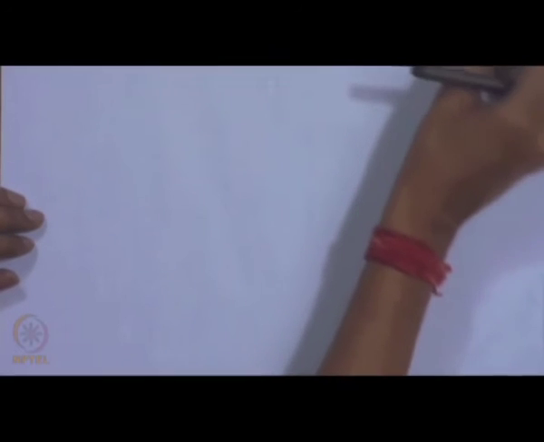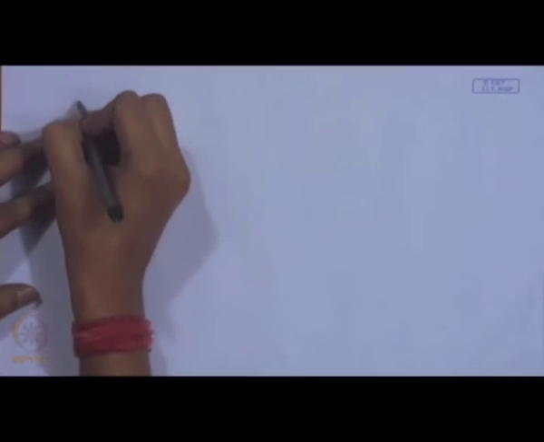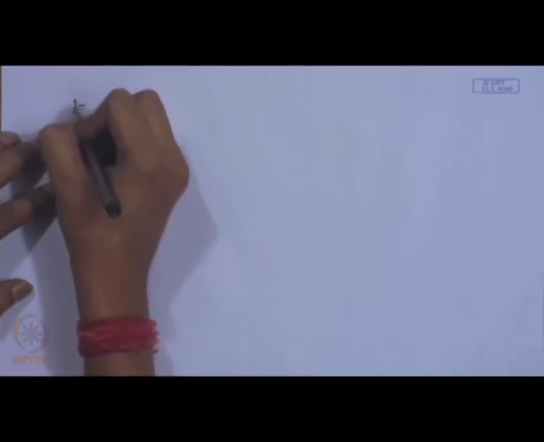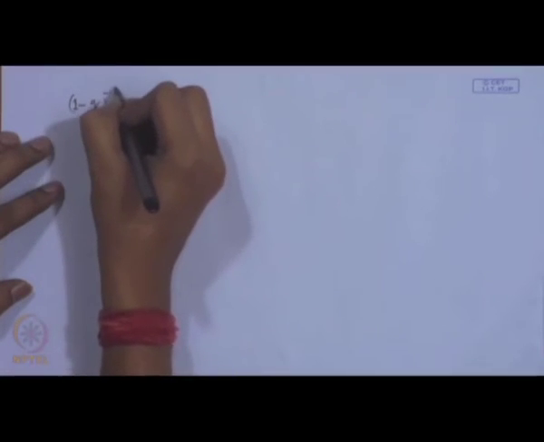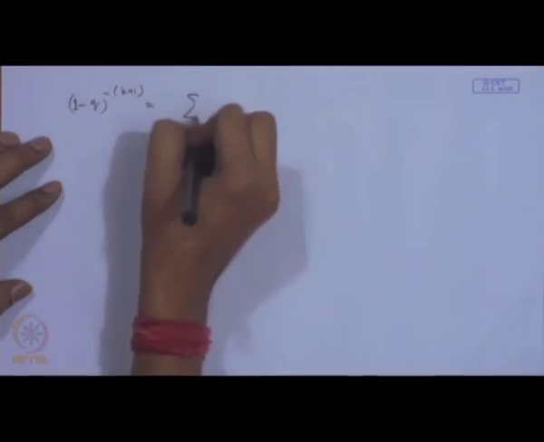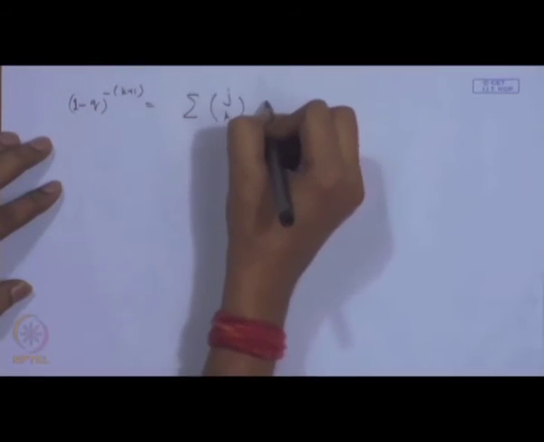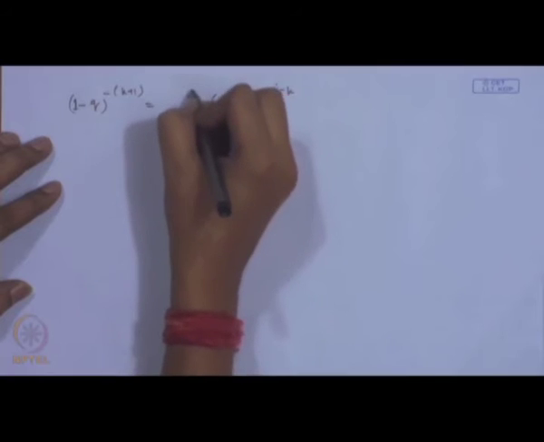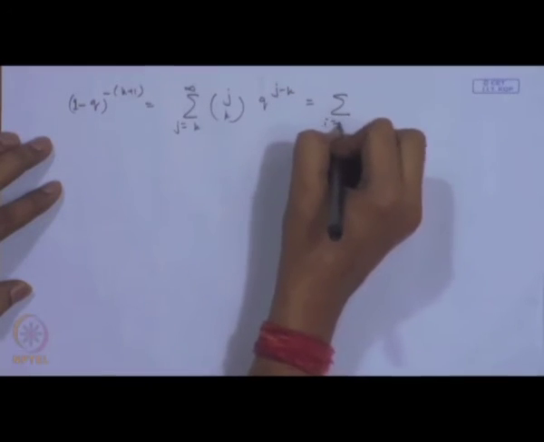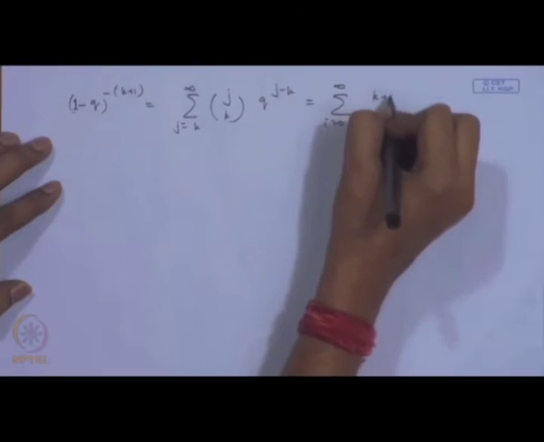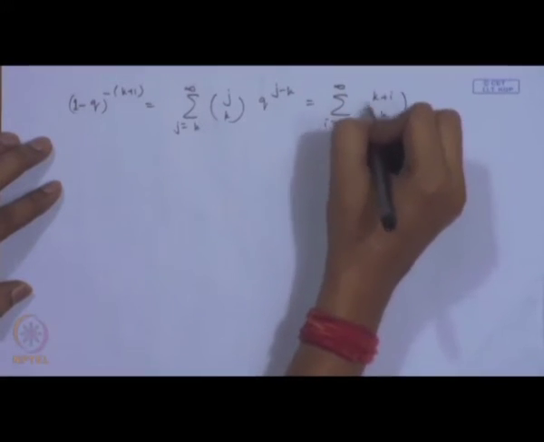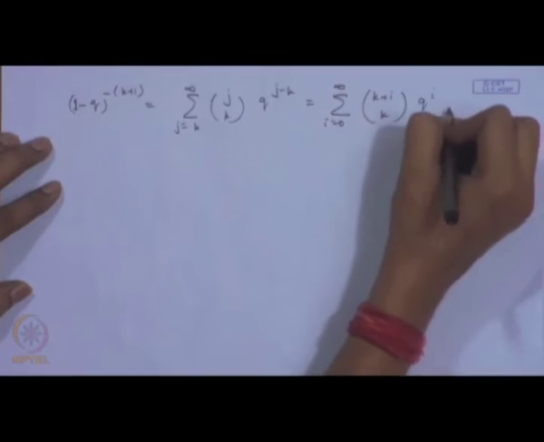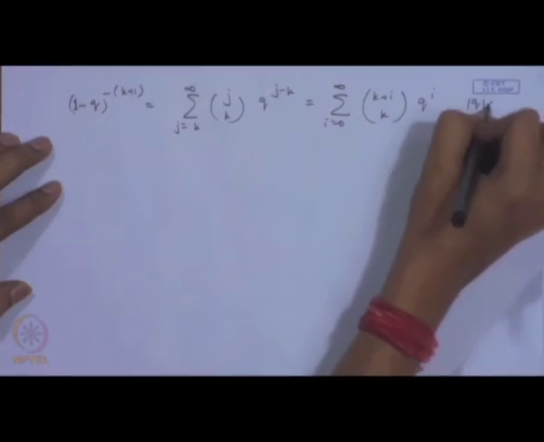Now, the moments of the geometric distribution can be calculated using this type of progressions. So, I will give the general formula for that. Actually, if we consider 1 minus q to the power minus (k plus 1), that is equal to sigma j choose k q to the power j minus k for j equal to k to infinity, which can also be expressed as sigma i equal to 0 to infinity (k plus i choose k) q to the power i, where q is between minus 1 and 1.